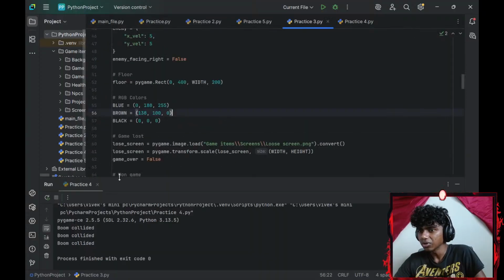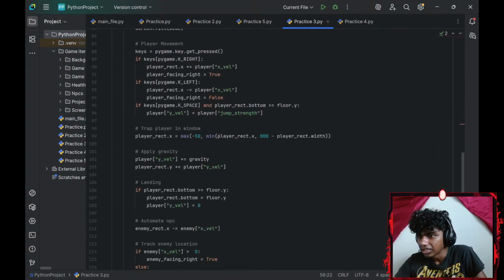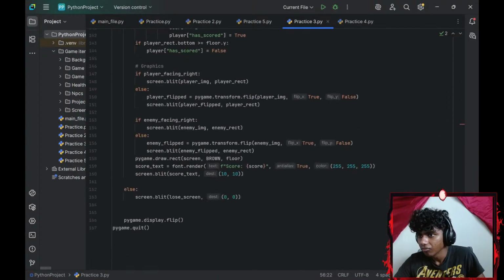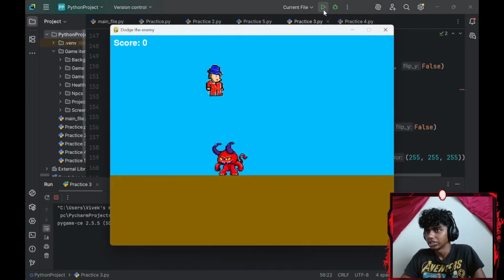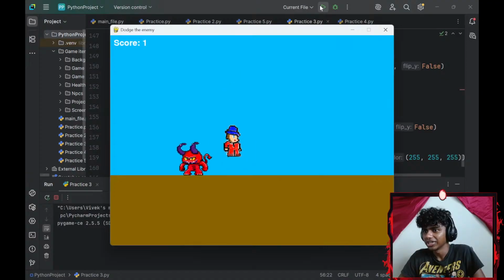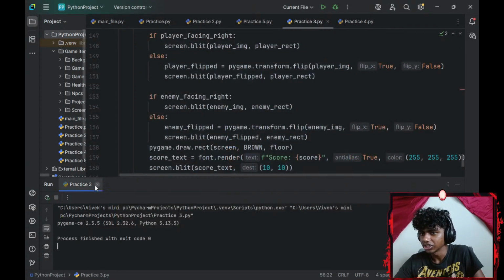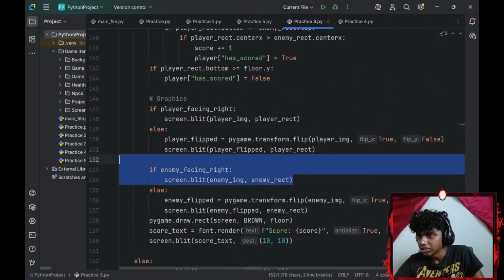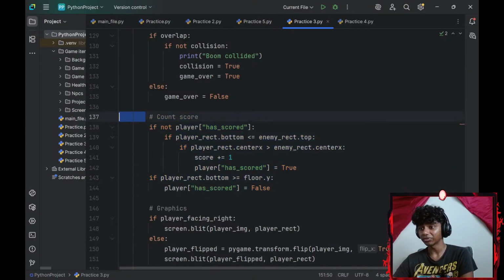Okay, you know, I do have a reference here, I'm pretty sure, that says the logic. Let's run this thing and check what this is. Okay, so yeah, when I jump over my enemy, it gives me the score. So the logic is somewhere here. That's screen.blit, graphics, count score. Okay, this was the part that was confusing me.